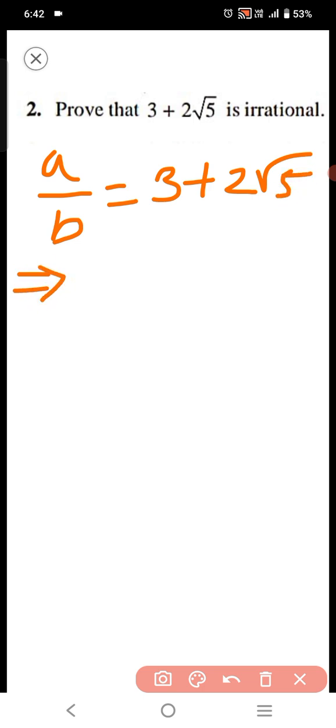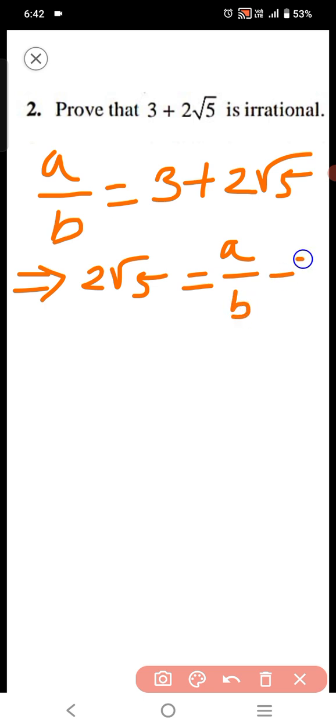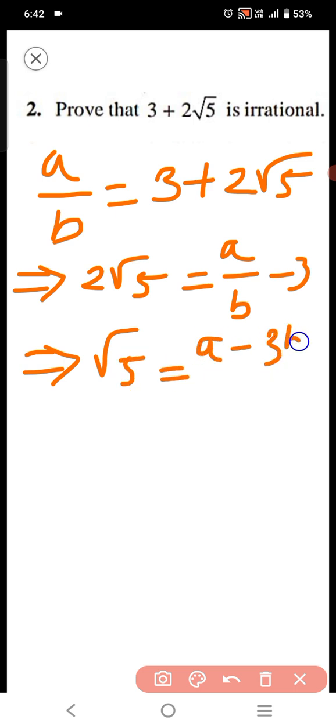This implies that 2 root 5 equals a by b minus 3, which implies that root 5 equals (a minus 3b) by 2b. Now we note that on the left hand side root 5 is an irrational number, but on the right hand side a minus 3b is a rational number and 2b is also a rational number. So rational divided by rational is also a rational number.